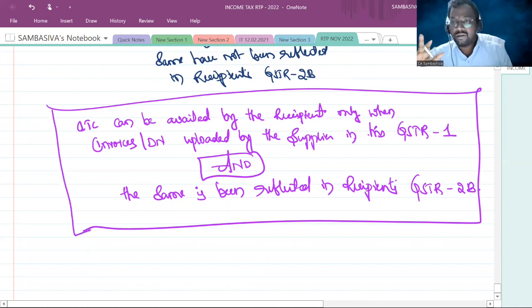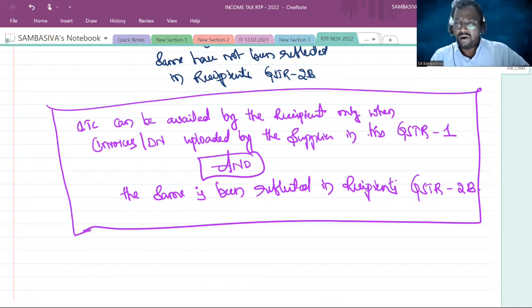Condition number one: the invoices must have been uploaded by the supplier in his GSTR-1 on or before the due date, that means the 11th of the subsequent month. And whatever invoices are uploaded by the supplier in his GSTR-1, the same should be reflected in the GSTR-2B of the recipient. Are you following, sir?